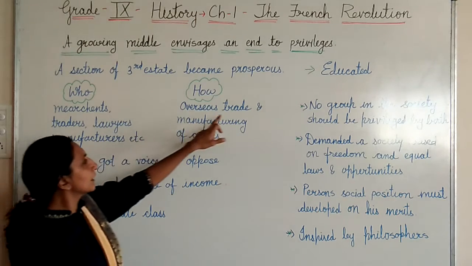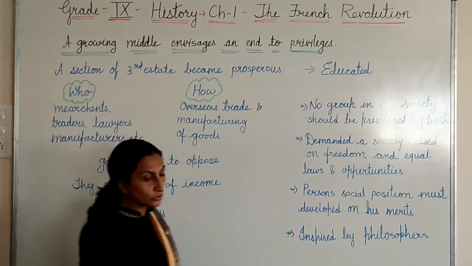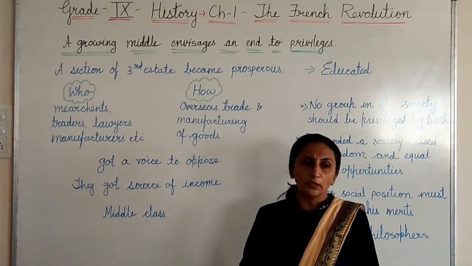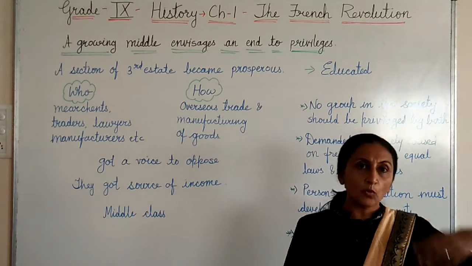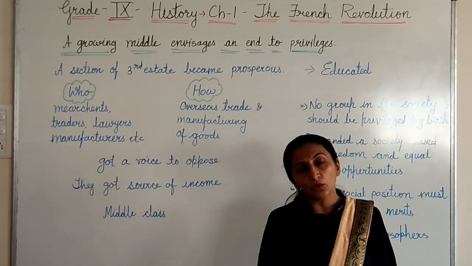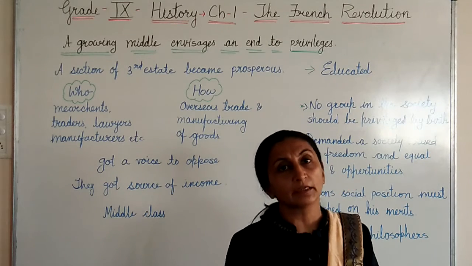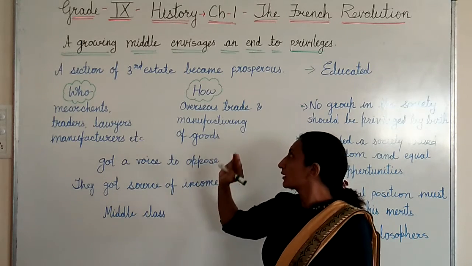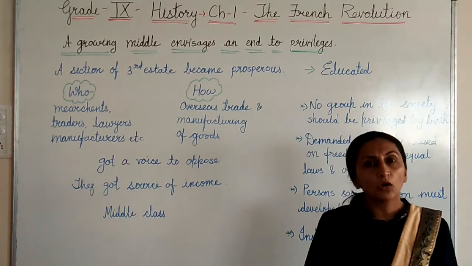How? Because they started overseas trade and manufacturing of goods. Overseas trade means they were loading the ship and taking materials and goods to other places and selling goods there. They were also manufacturing some very good things. And during that time, in European countries, the industrial revolution also started. So all these people did overseas trade, manufacturing goods, and they got a source of income.